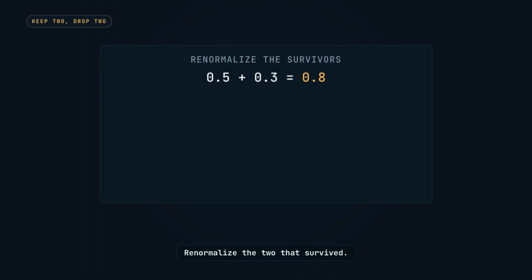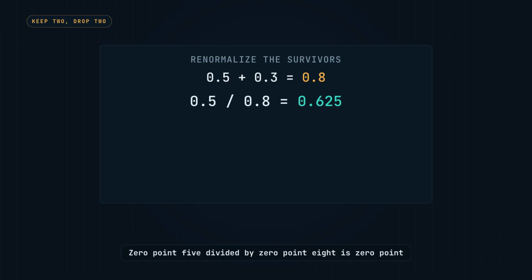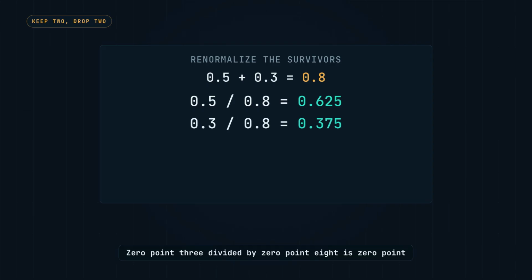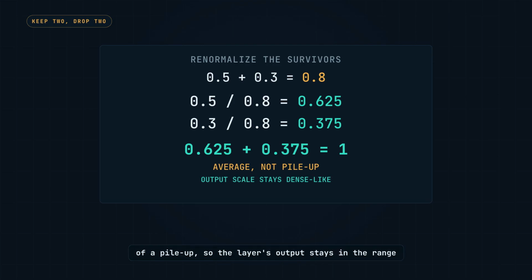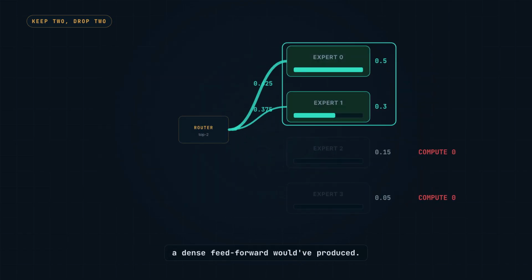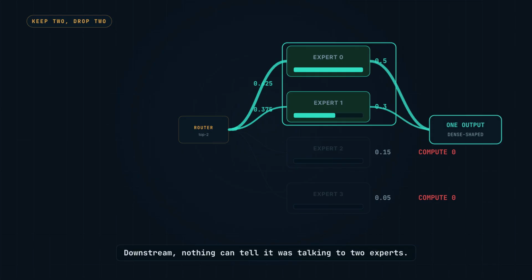Renormalize the 2 that survived. 0.5 divided by 0.8 is 0.625. 0.3 divided by 0.8 is 0.375. Gates that sum to 1 keep the mix an average instead of a pileup, so the layer's output stays in the range a dense feedforward would have produced. Downstream, nothing can tell it was talking to 2 experts.